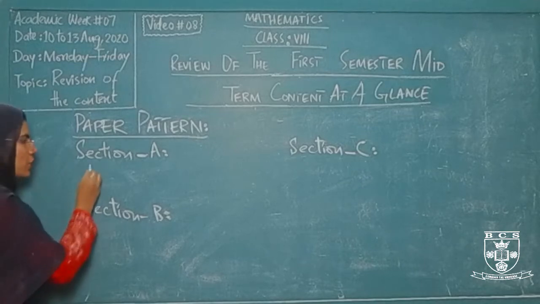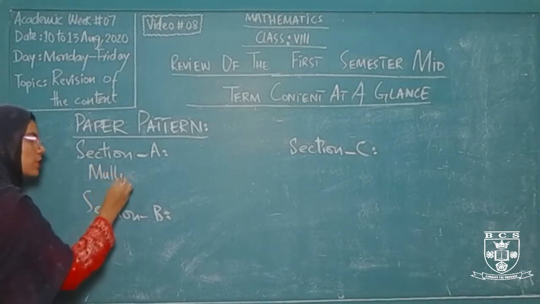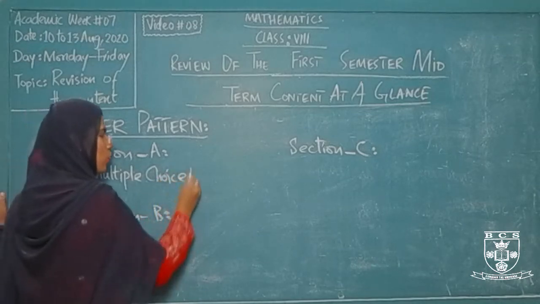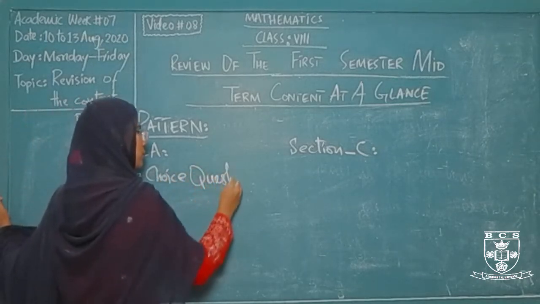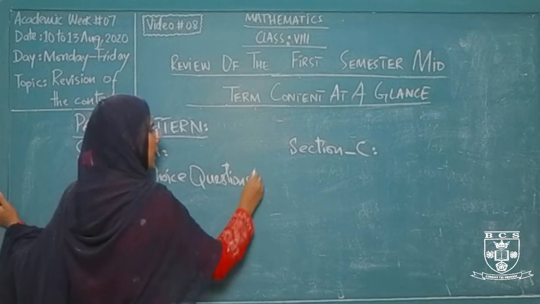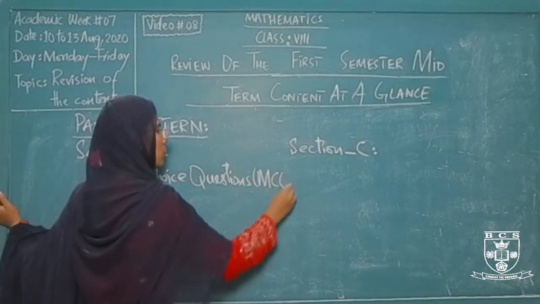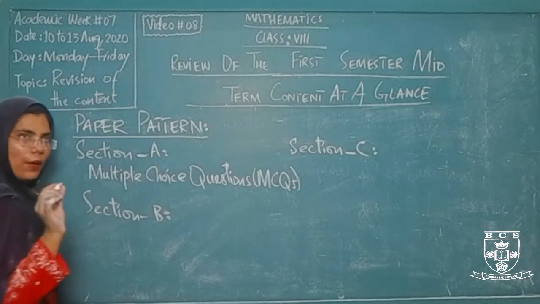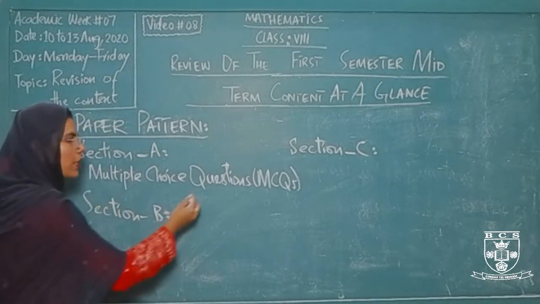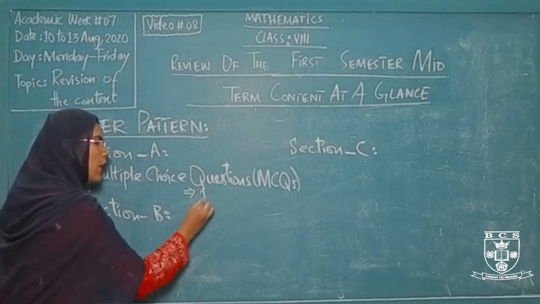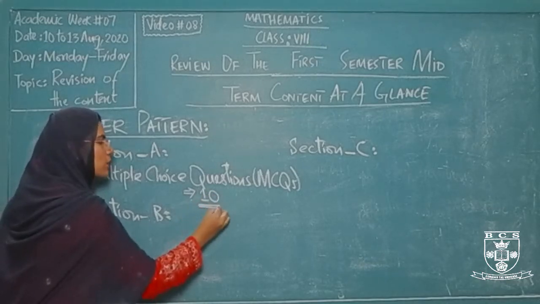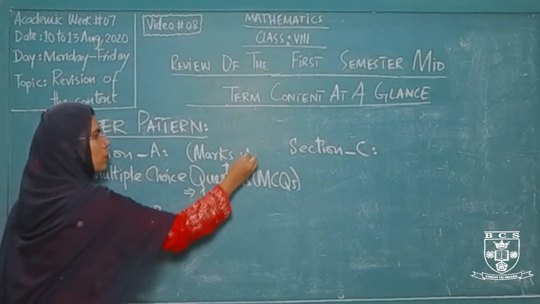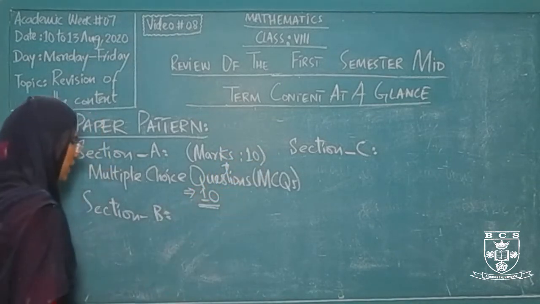The first section is your multiple choice questions, that is MCQs. There are 10 different MCQs given and you have to attempt all these 10 MCQs, and this section carries 10 marks.